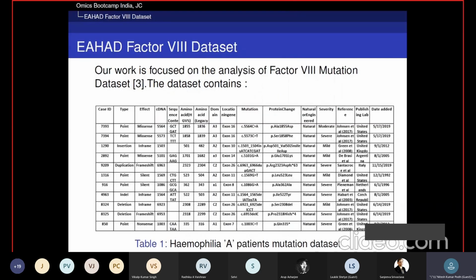In this study, we focus on the mutation data set of European patients that is publicly available. At the time of study, this data set contained around 7,784 rows of patient samples with approximately 17 features. In this slide, a snapshot of the raw data is shown.